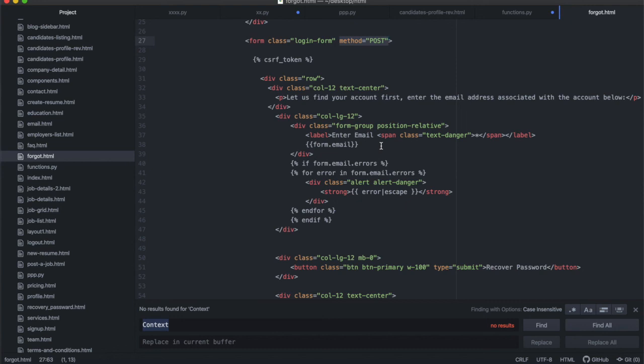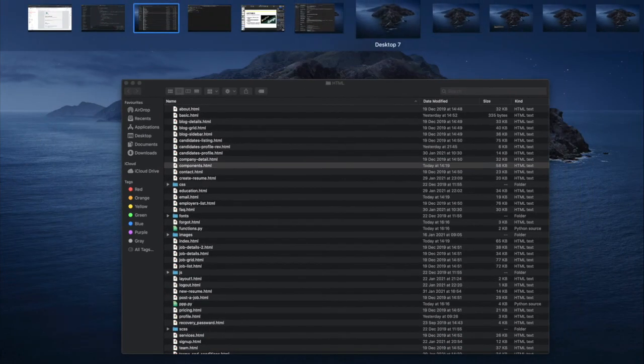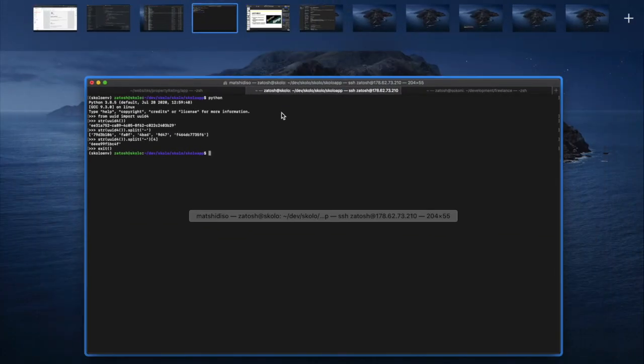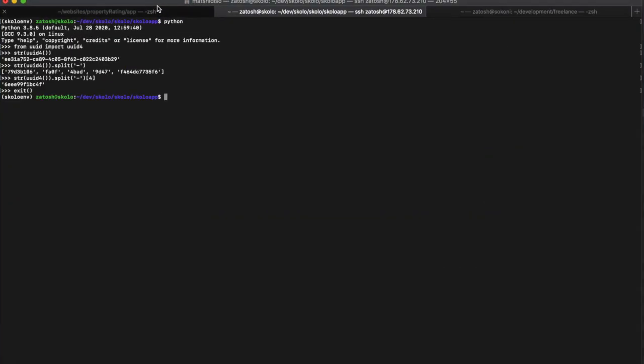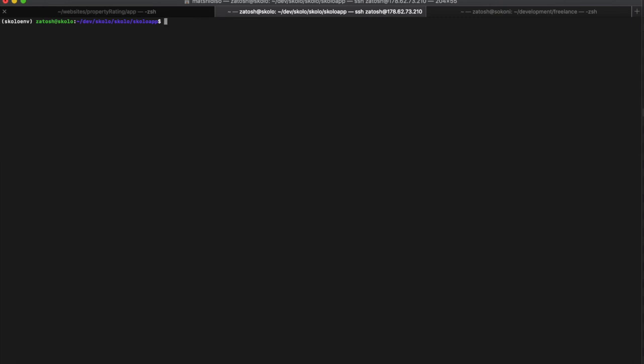So our form should be all right. Once you've made all those changes, you do the usual copying and pasting. You get this forgot form, and you go into our VPS private server. I'm going to clear all of this, and then nano inside of our users application, inside of the template, and look for forgot.html.